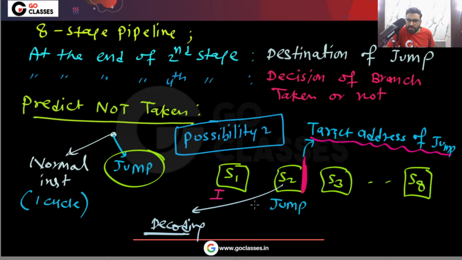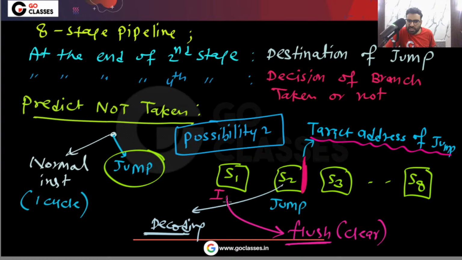And because this jump instruction will definitely be taken, the next instruction that I need to execute is the instruction at the target address. So definitely this instruction is a wrong instruction in the pipeline, so I need to flush it. Yes or no? I need to flush it, meaning I need to clear it. Okay, so we will flush this instruction I. Is this clear? Let me know.